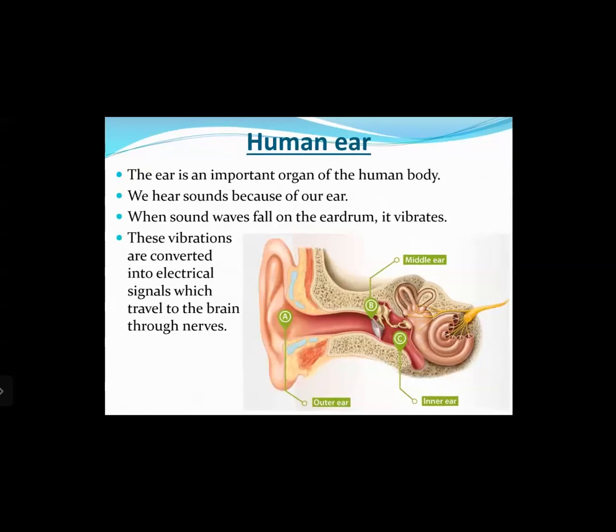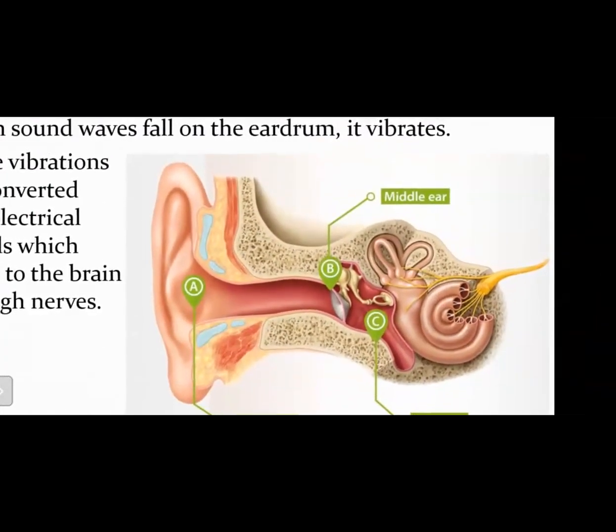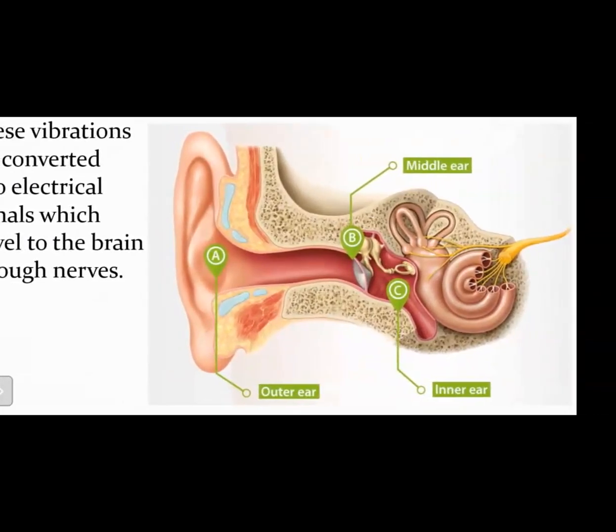Now, if you look at the diagram here, you can see the ear is classified mainly into three main regions. First is the outer ear, the segment that you can see from the outside. The next is the middle ear, where you have the eardrum and a set of three bones, and the inner ear, which is the cochlea. We will see that in detail now.